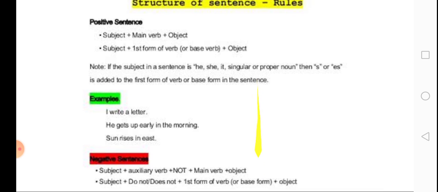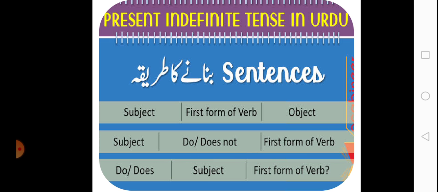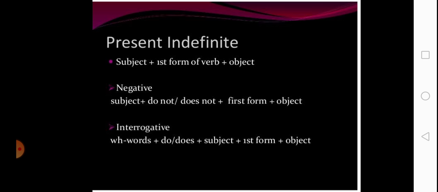Now come towards the negative sentences. In negative sentences, we use do not or does not. First form of the verb will be used. Have a good look at this screen. Present indefinite.